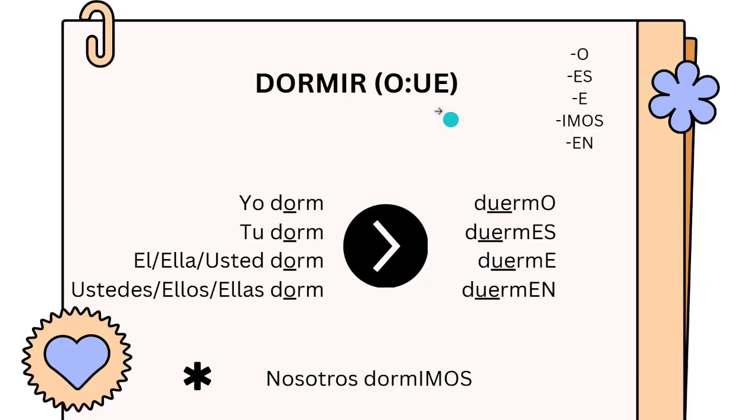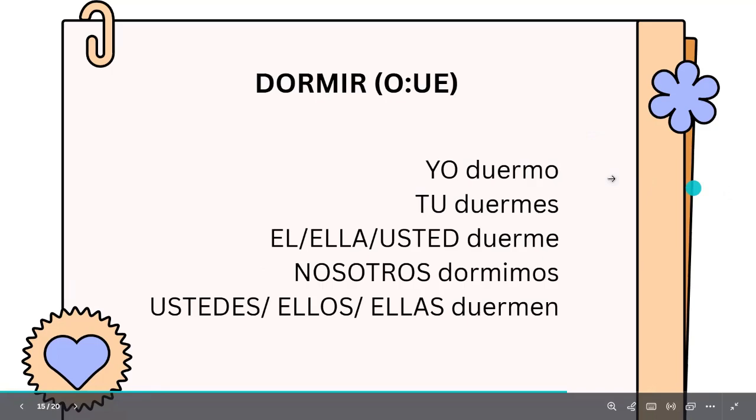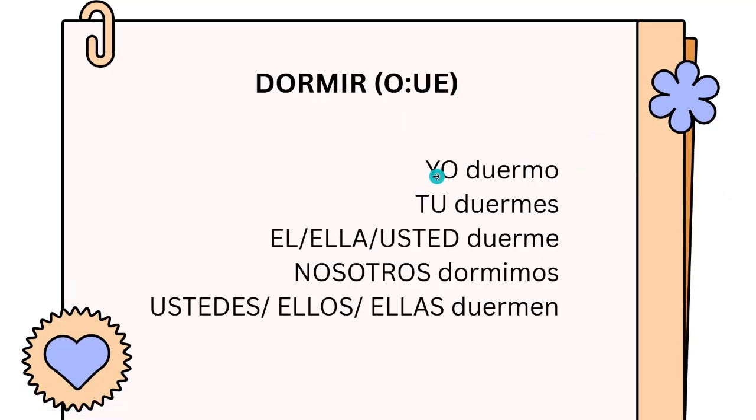So the only thing that you had to do in nosotros is to eliminate er and then add imos. That's the only thing. So at the end you have yo duermo, tú duermes, él, ella, usted duerme, nosotros dormimos, as the regular ones, ustedes, ellos, ellas duermen.